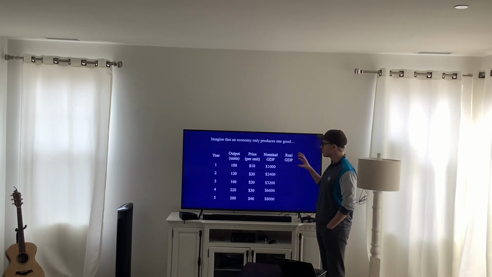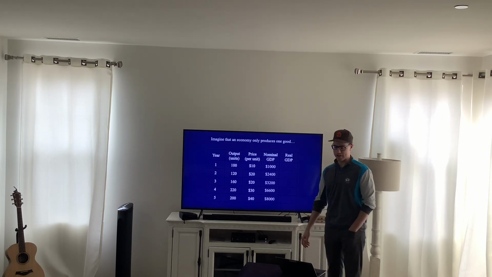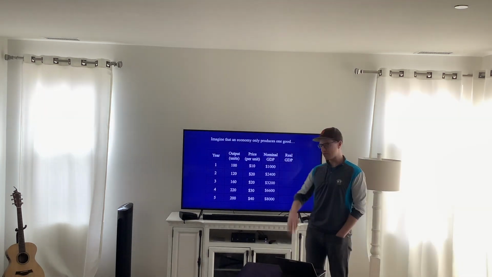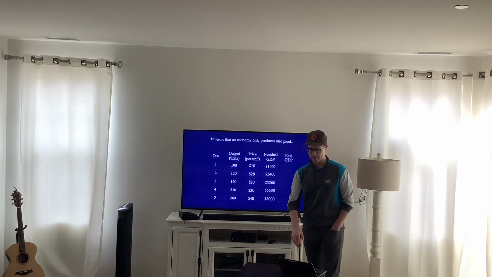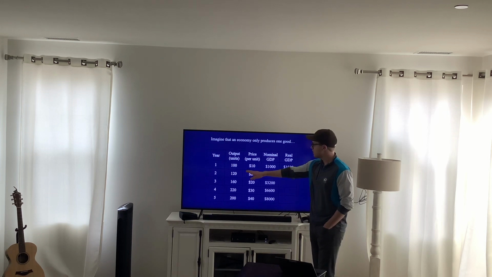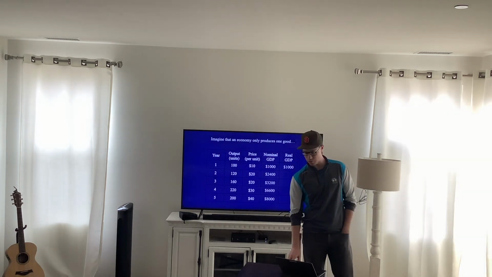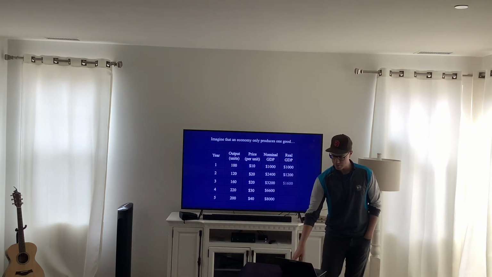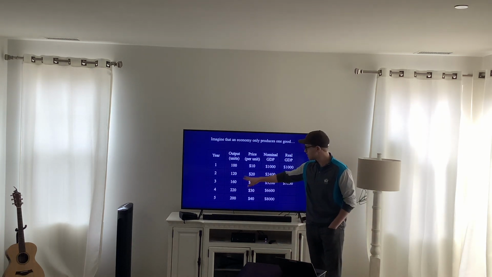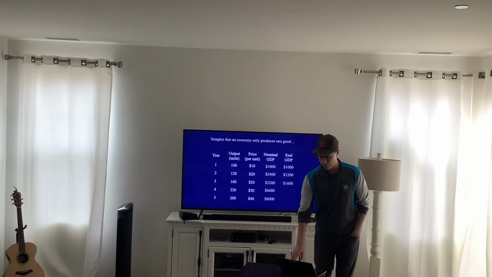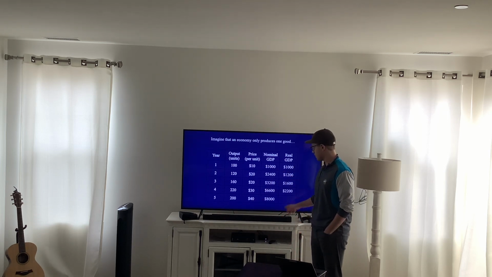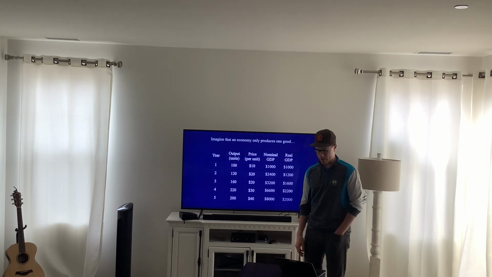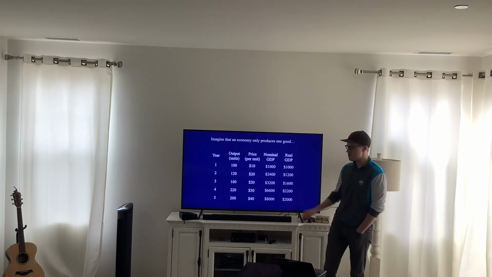But when we do real GDP, we would take year 1 as our base year. So in year 1, it's the same thing because we're using the same price, so it's still $1,000. But in year 2, we're going to take the 120 times the price of $10 in year 1 to get a real GDP of $1,200. And in year 3, it'll be 1,600 as we take 160 times 10. In year 4, 220 times 10 gives me 2,200. And year 5, it gives me 200 times 10 to give me 2,000.